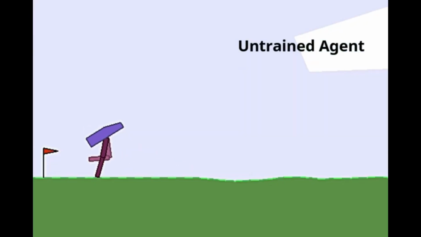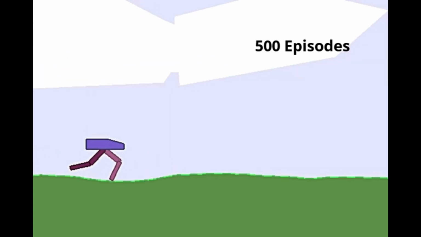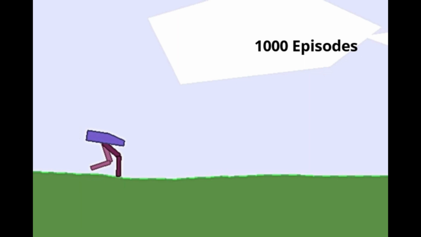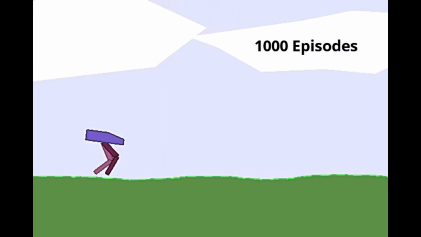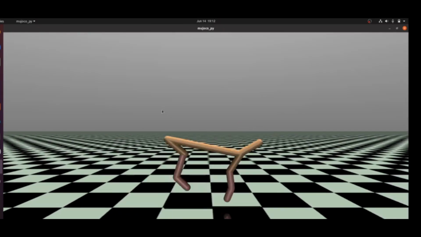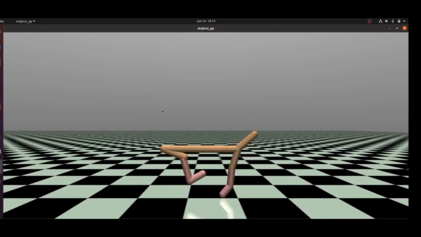One is a bipedal walker in Box2D. The other is Half Cheetah in MuJoCo. MuJoCo is a fast physics simulator for continuous control tasks, which was made open source by OpenAI.